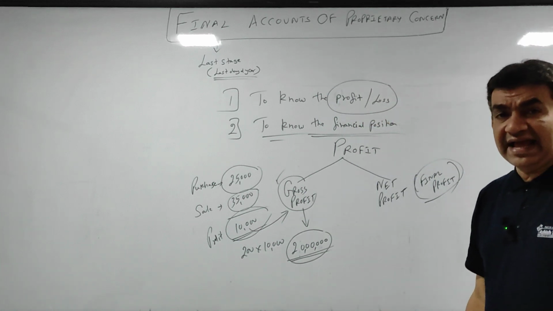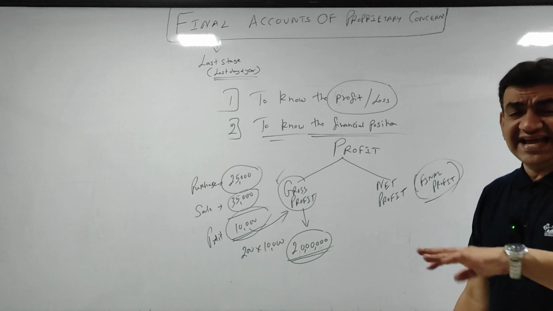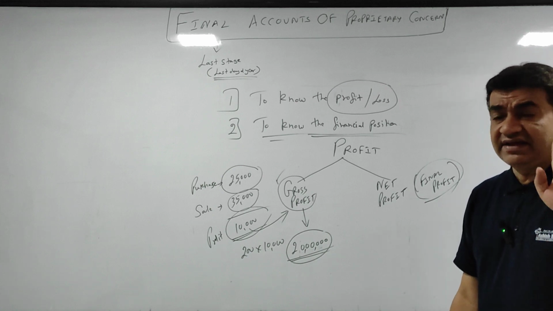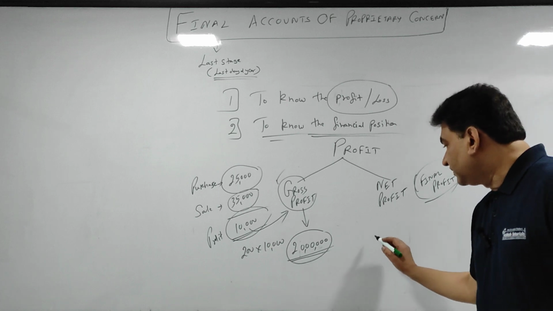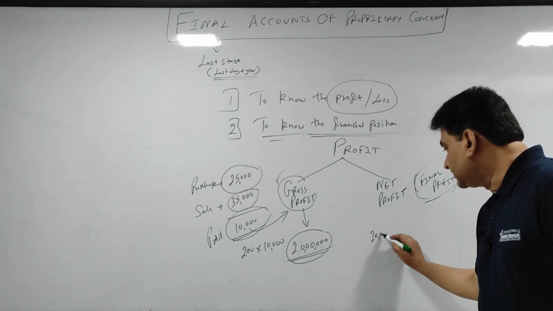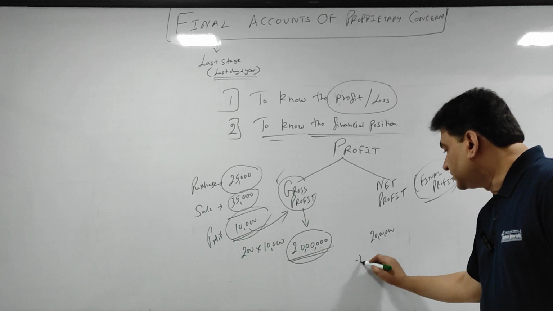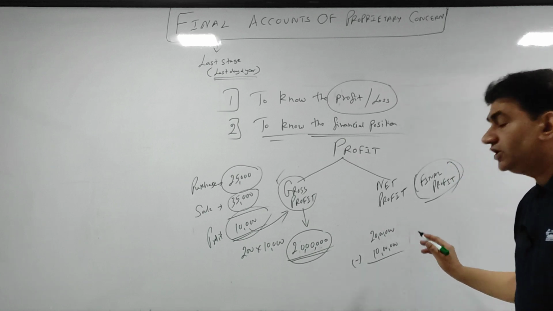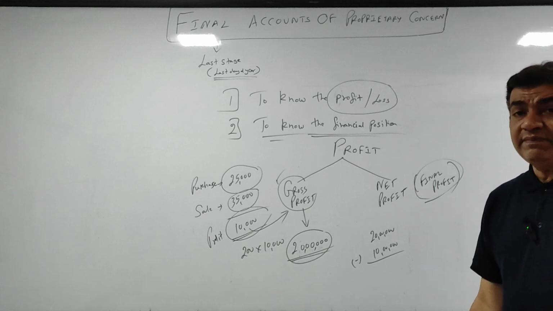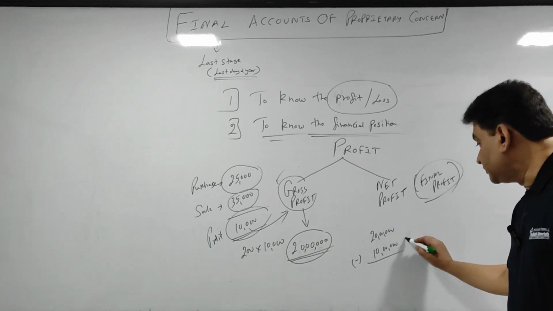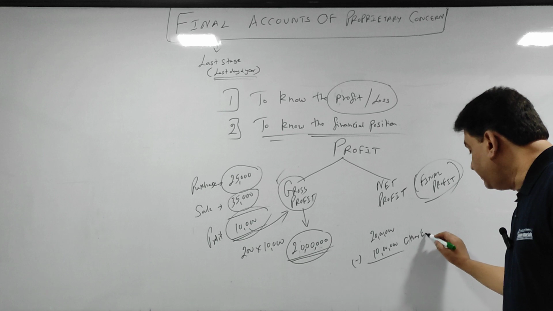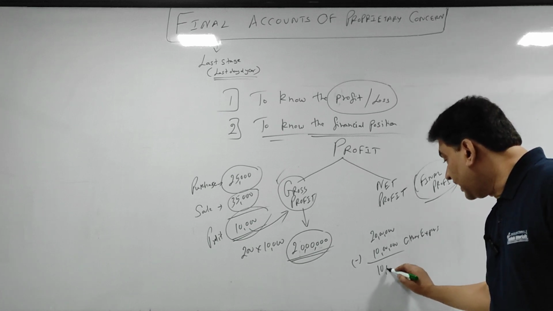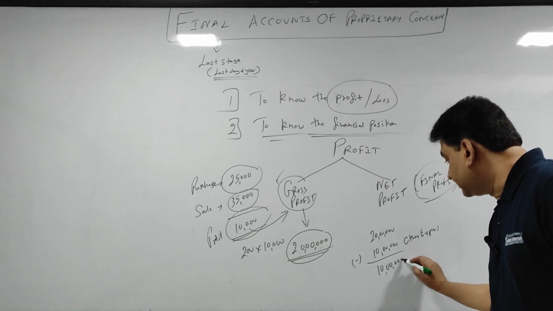Out of that 20 lakhs, the salary to staff, salary to salesman, electricity bill, rent, everything, let's say my total expenses are 10 lakh rupees. So what will happen? Out of the 20 lakh profit, my other expenses are 10 lakh. That means the profit which I am getting in my hand is 10 lakhs.